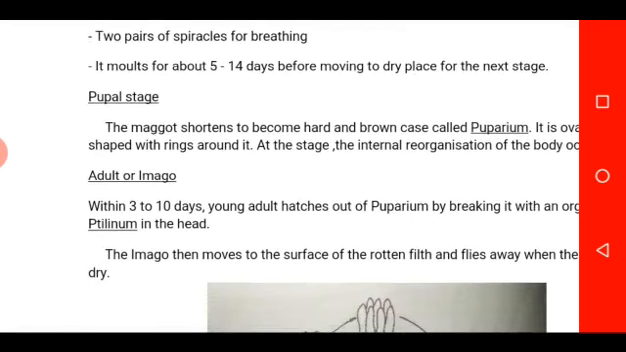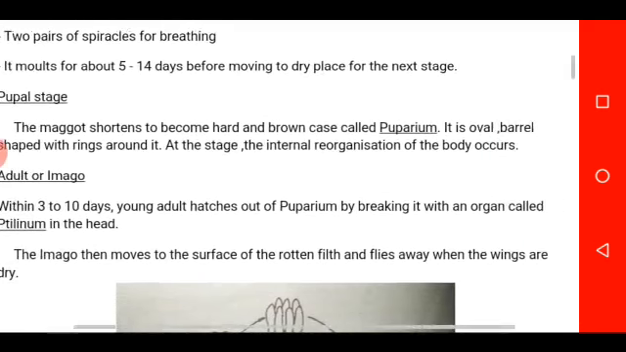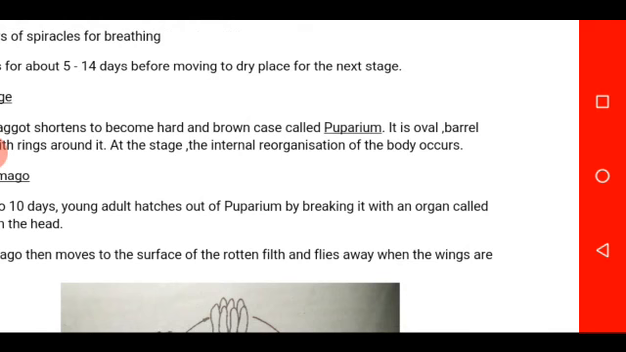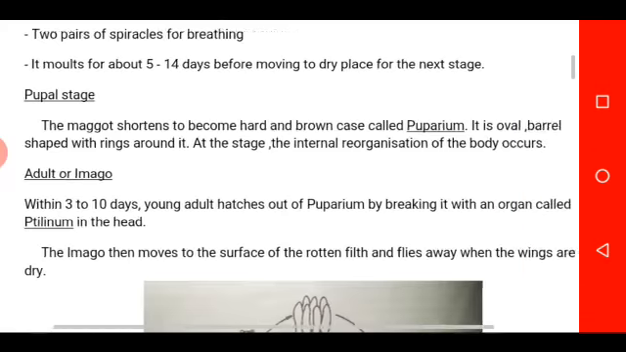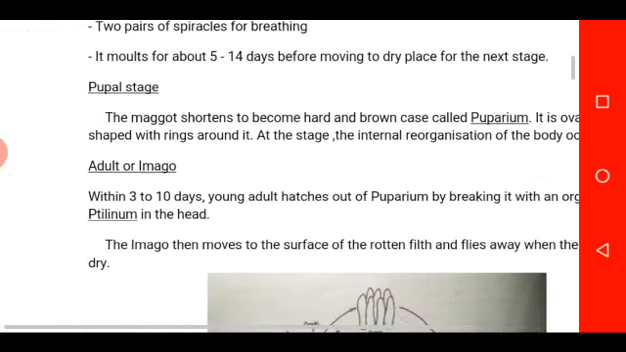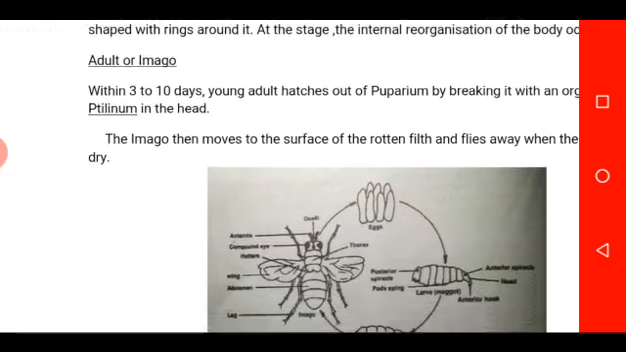The next stage of development is the pupa stage. The maggot shortens to become hard and brown. This brown case is called the puparium. So it develops inside the puparium. The puparium is oval, barrel shaped, with rings around it. At this stage, internal reorganization of the body of the organism occurs. From this pupa stage, the organism develops into the adult stage, which is otherwise known as imago.